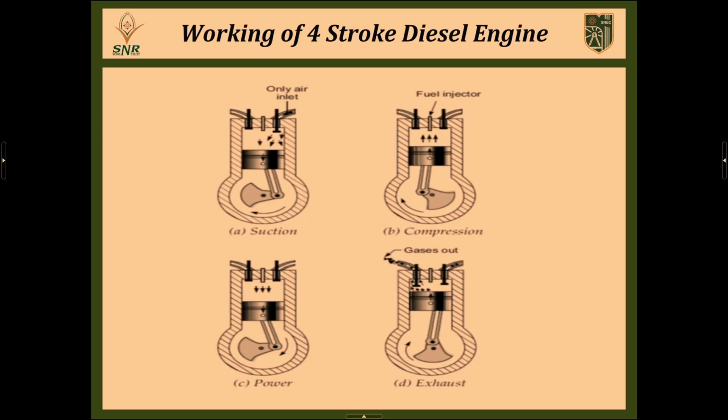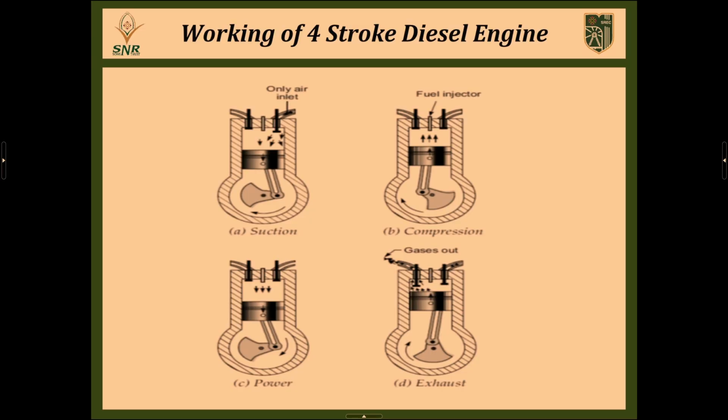Then we move to the compression stroke. What happens in the compression stroke? In the second stroke, the piston is initially at bottom dead center. At that time both the inlet valve and the exhaust valve are closed. This is a very important thing: during the compression stroke of a 4-stroke diesel engine, both inlet and exhaust valves are closed.